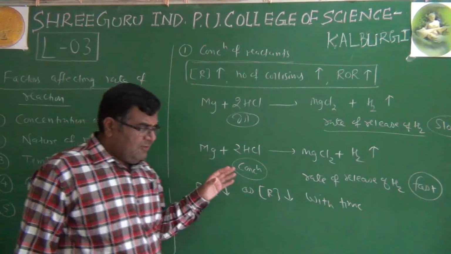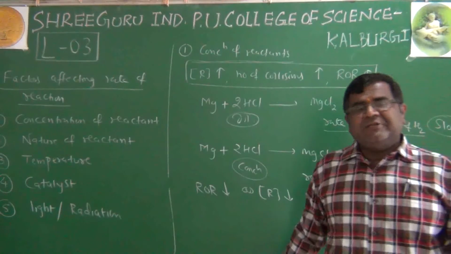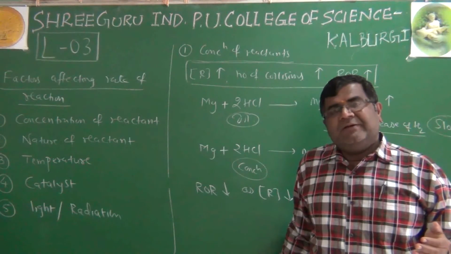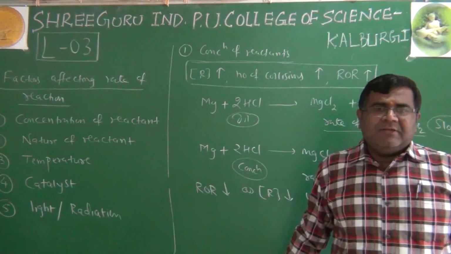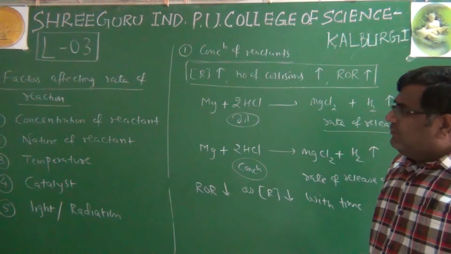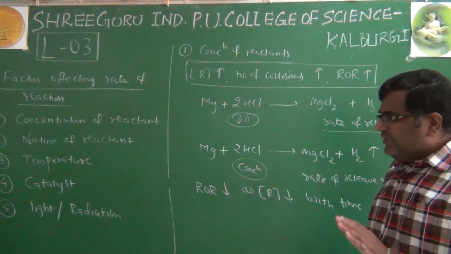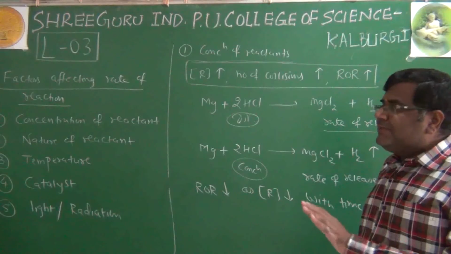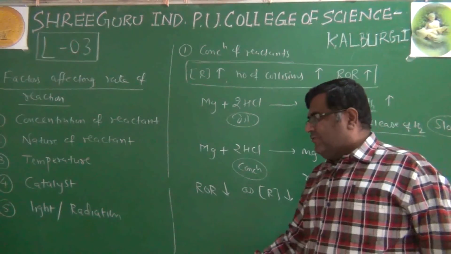Of course, this is not that simple. We have to study a very complex relationship between the concentration of reactant and the rate of reaction, but we'll do that afterwards, after learning these factors. But in one sentence, the relationship is very clear. If you want to increase the rate of reaction, increase the concentration of reactant. This is the simple fact we are observing.